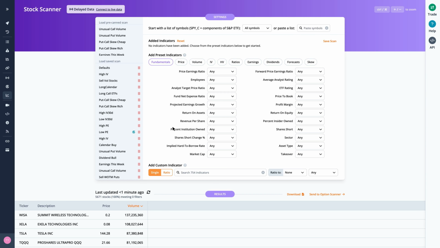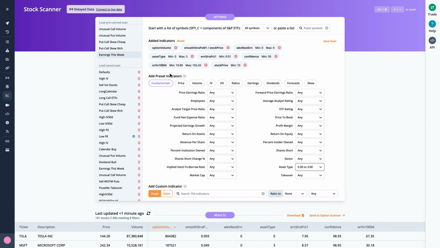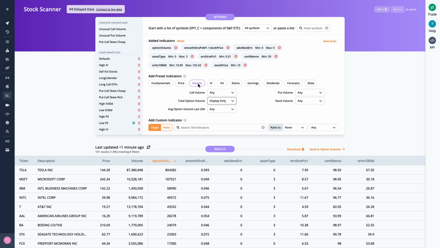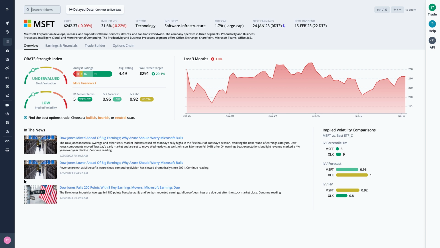Welcome to the ORATS Earnings Report, where we scan for companies with upcoming earnings announcements, check out historical earnings information, and find a potential options trade. Let's start by running a scan on stocks reporting earnings this week, which includes the total option volume indicator, sorted from greatest to least. Focusing on Microsoft, as we click through, we see this large cap company in the software